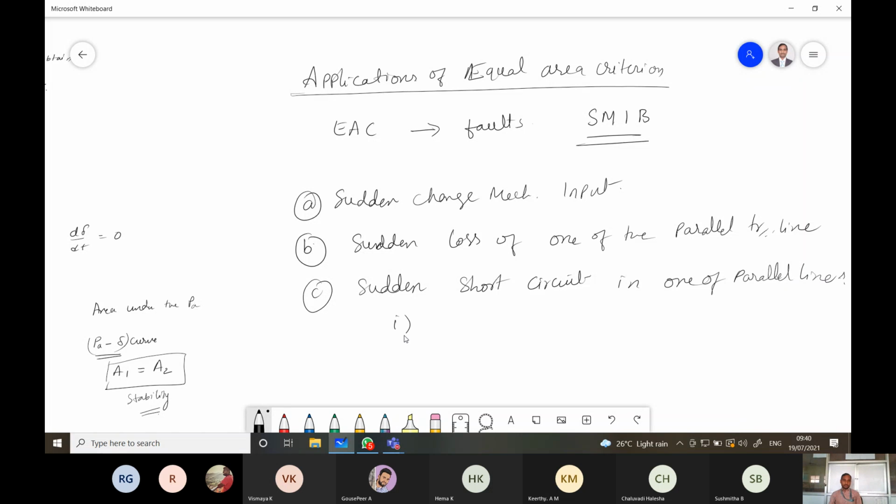In that, the first case is a short circuit at one end of the line, and the second is a short circuit away from the line, that is, at the midpoint of the line.